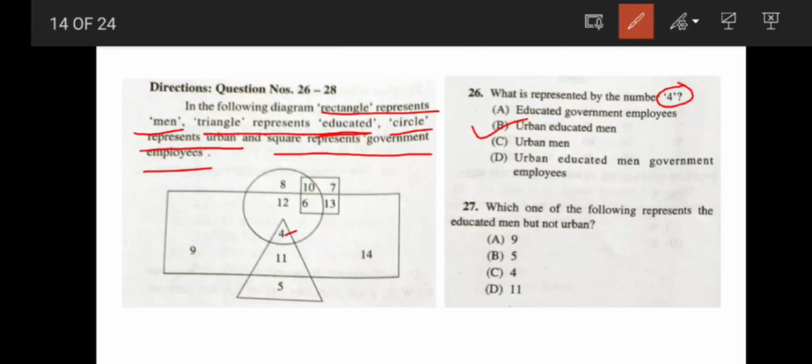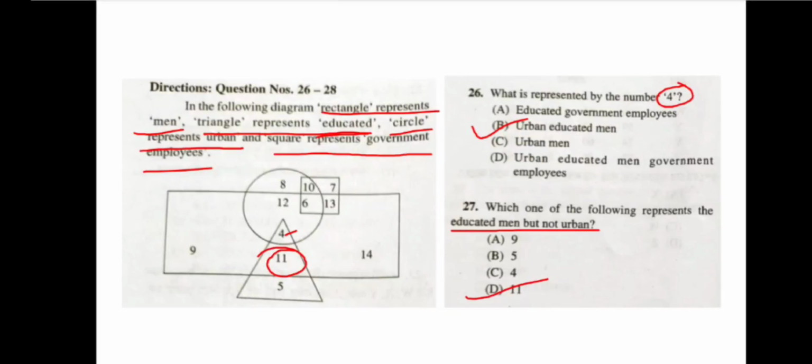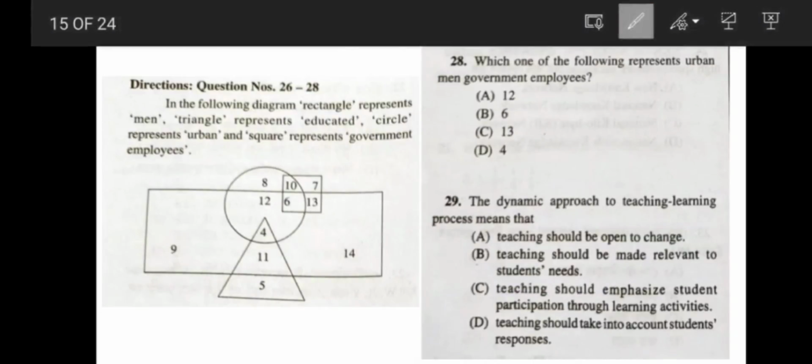Okay. Now which one of the following represents the educated men but not urban? Educated men but not urban. Urban is represented by the circle. So the correct answer would be 11. Answer would be 11, option D. Okay. Now coming to the next question, which one of the following represents urban men government employees?